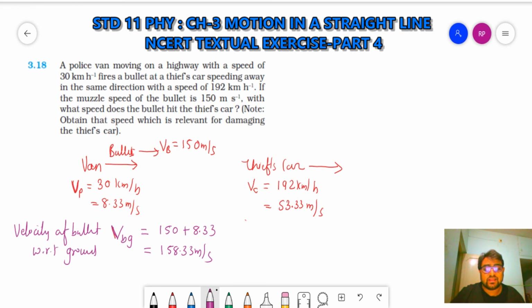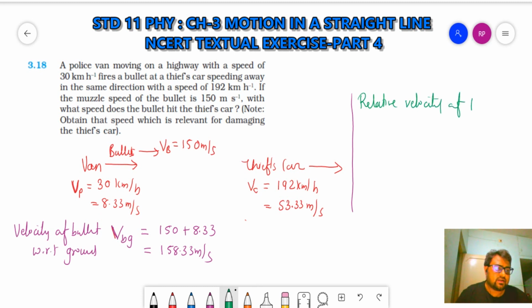So now what is the relative velocity of the bullet with respect to the car? It will hit by that speed. So we need to find out the relative velocity of the bullet with respect to the thief's car.